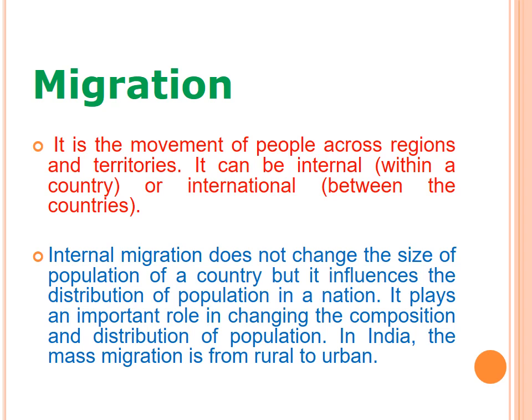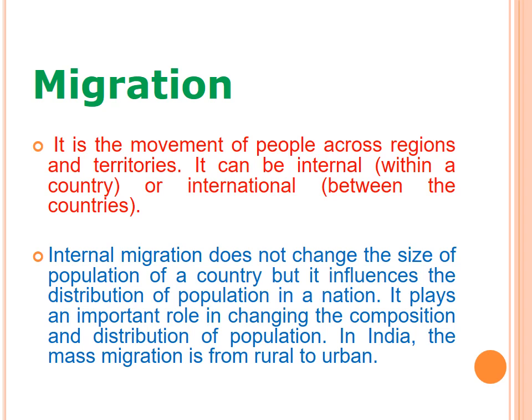It also plays an important role in changing the composition and distribution of population. In India, the mass migration is from rural to urban. Rural means village areas and urban means city areas. Most of the people, for their employment, for their jobs, migrate from rural areas to urban areas. You know the reason.